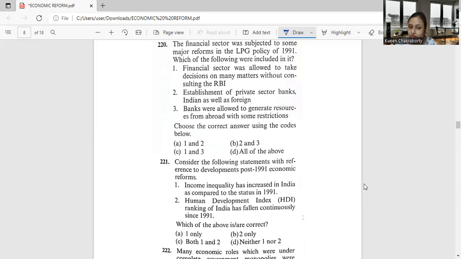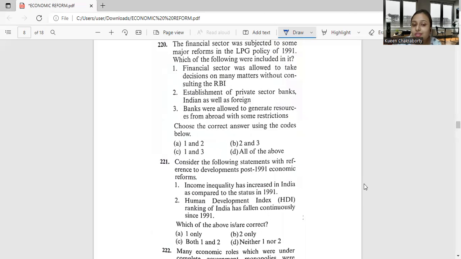Establishment of private sector banks, that is, even foreign banks were allowed to set up in India. The banks were given freedom to set up new branches without the approval of RBI and rationalize their existing banking networks. Banks were given permissions to generate resources from India and abroad.